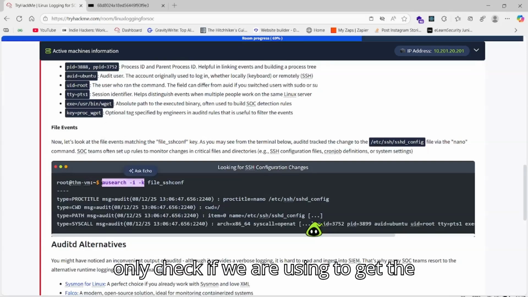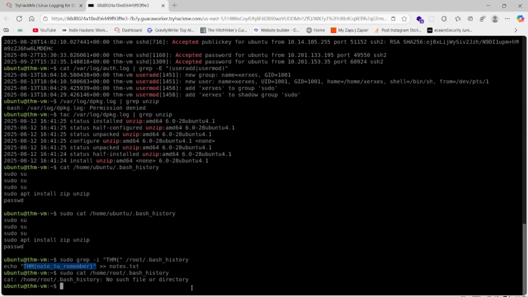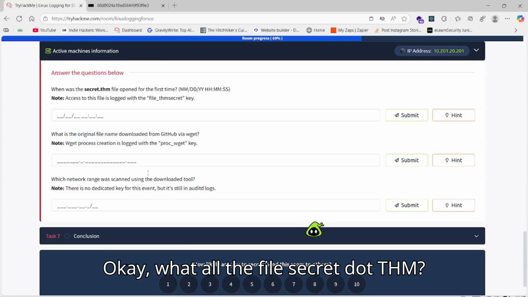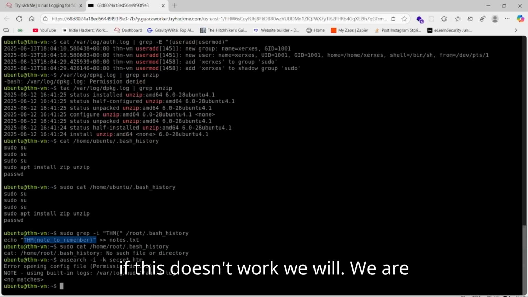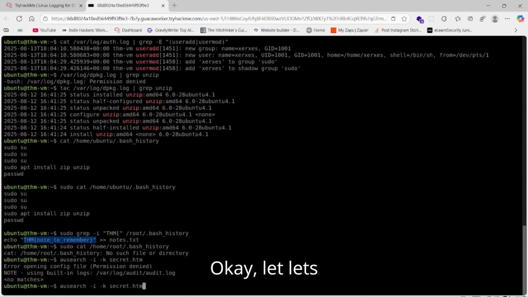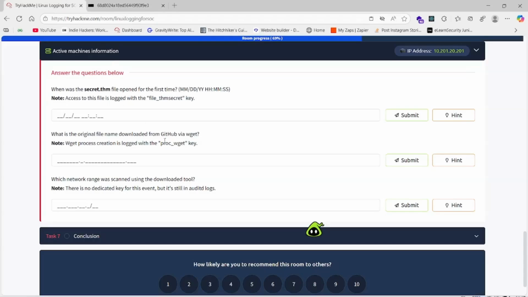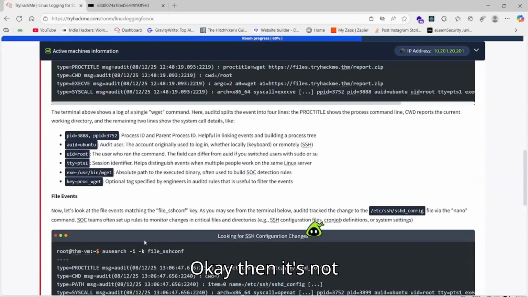Now let's check if we are using the right command to get the answer. Okay, what about the file secret.thm? If this doesn't work, we are going to use our very basic command. Okay, let's wait. Come here. Okay, then it's probably not working.